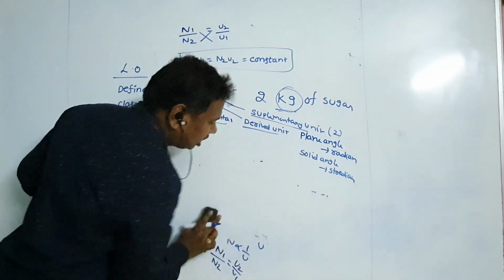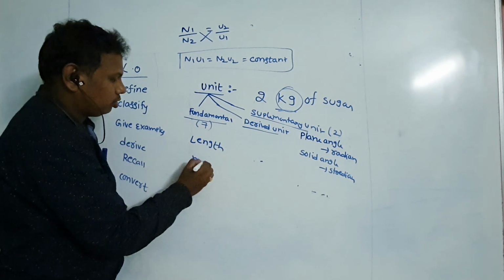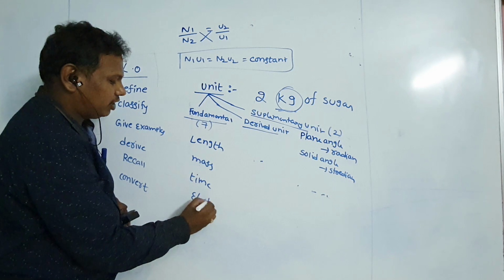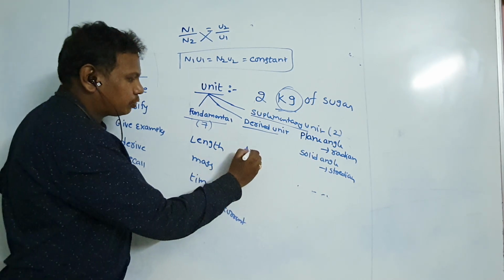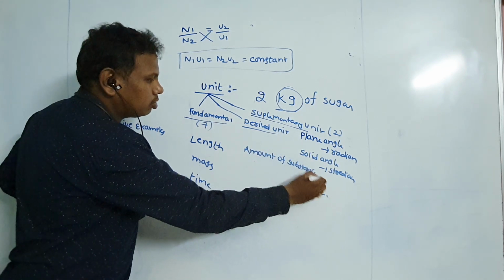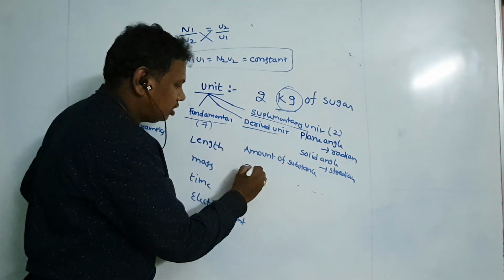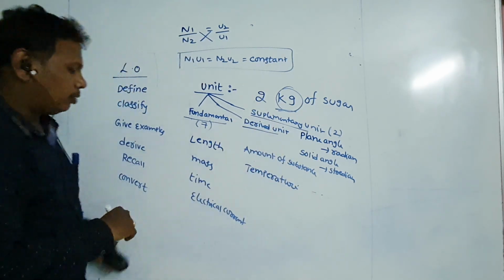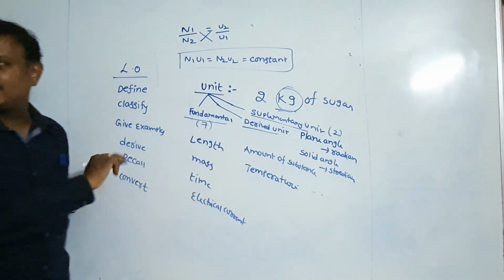There are 7 fundamental quantities. First one is length. Second one, mass. Third one, time. Fourth one, electrical current. Next one, amount of substance, and temperature. Length, mass, time, electrical current, amount of substance, and temperature.